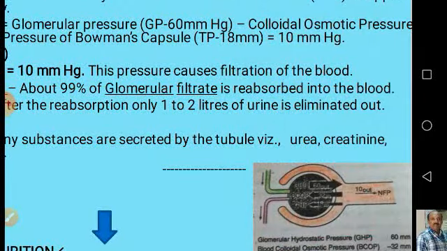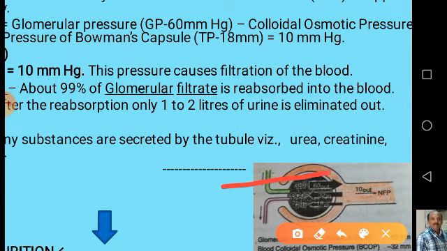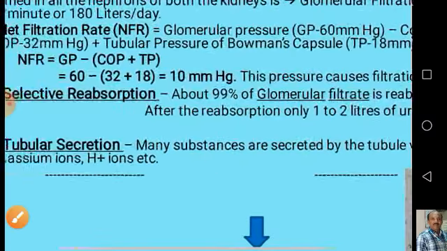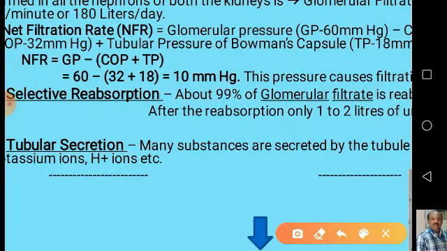The first pressure that is present is glomerular hydrostatic pressure, which we will abbreviate as GP. It is the pressure exerted by the blood which flows in the glomerulus.